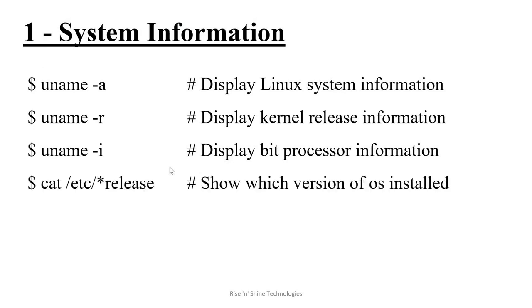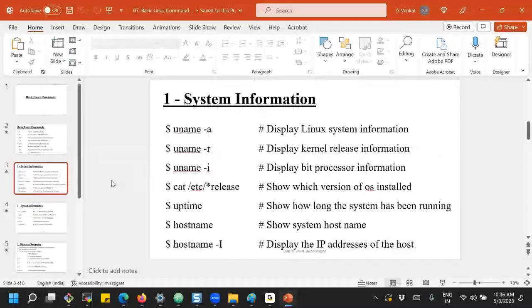And how do you know the OS version? It is given in uname -a also, EL8, Enterprise Linux 8. But how do you know which version of the OS is installed? Yes, you can use this command. What is the cat command?